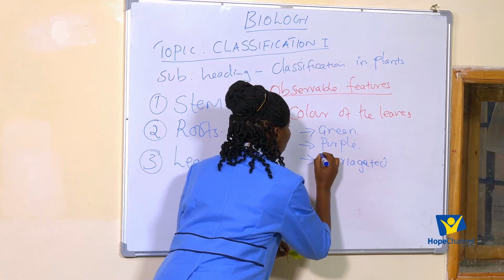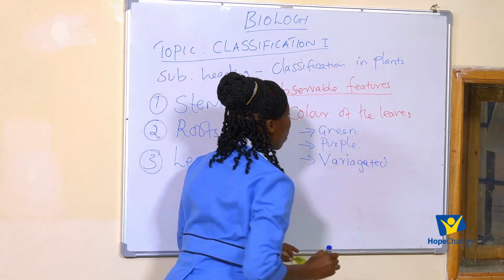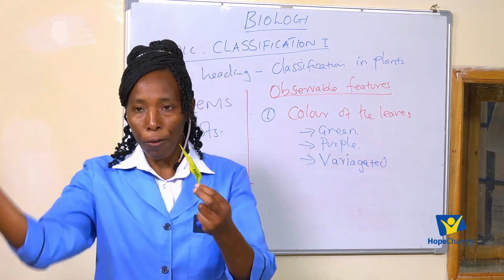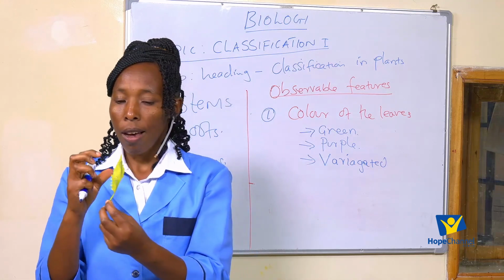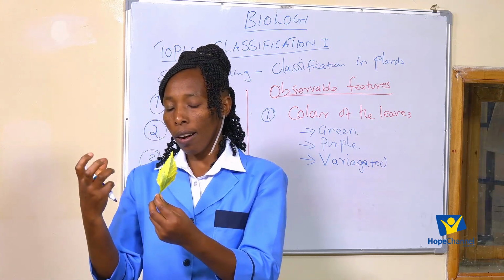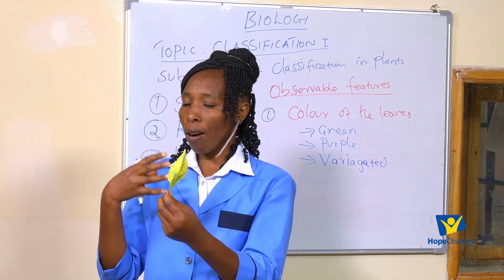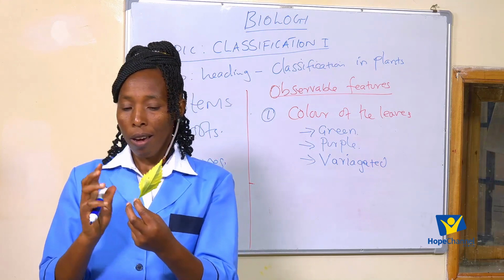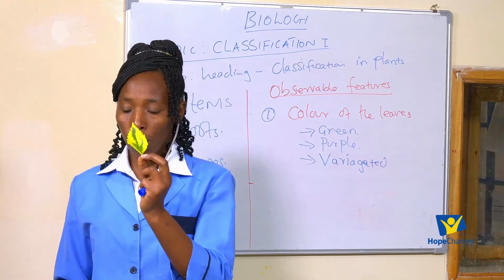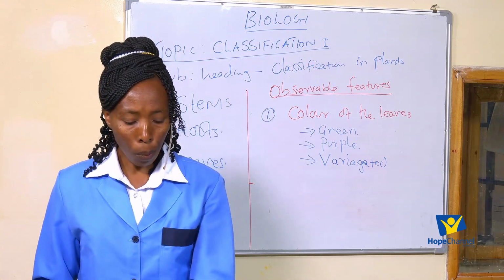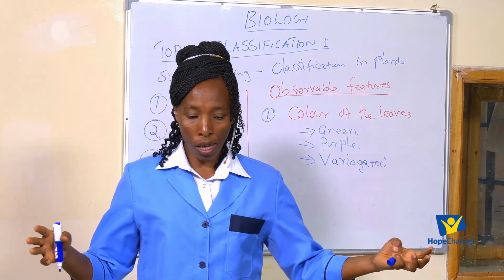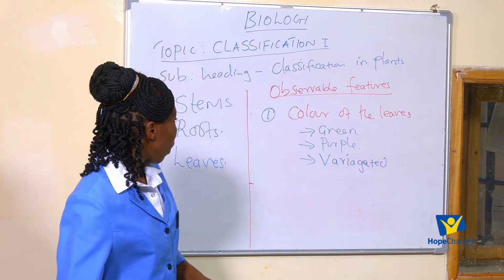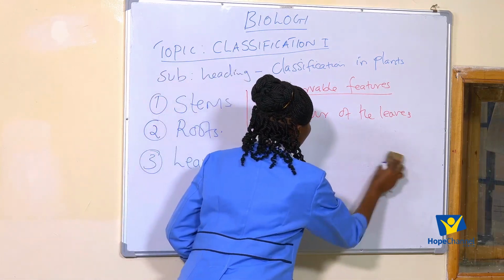So this one is a variegated leaf, a leaf that has some patches of green and some patches of a different color. You can have one that has patches of green and yellow. Others have green and white. Those different patches make this leaf to be referred to as what? A variegated leaf. So based on the color, I think I can put these leaves or these plants into different groups. Now that is the first part on the leaves.